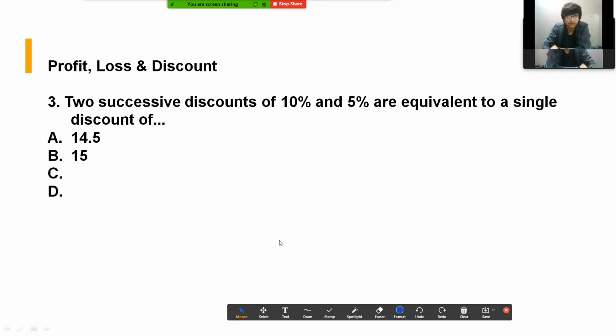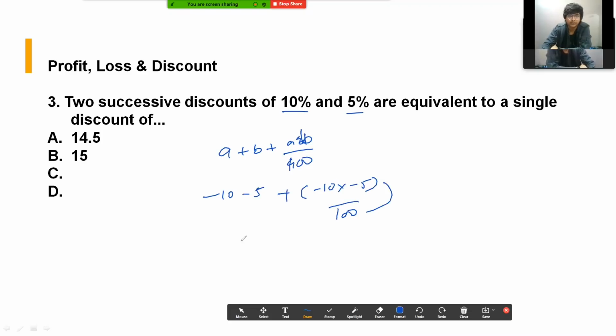Okay, this was again a direct question. No need to use pen also. Two successive discounts of 10% and 5% are equivalent to a single discount of. So यहाँ पर आप successive percentage change का formula लगा लो, a plus b plus ab by 100. So this will be minus 10 minus 5 plus minus 10 into minus 5 by 100. Okay, so this will give you minus 14.5. This could be solved orally also.